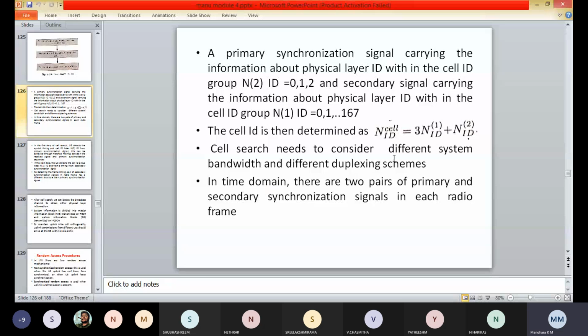The arrangement of the primary and secondary synchronization signals is done in a similar manner such that it is compatible with both the TDD and FDD frame structures.